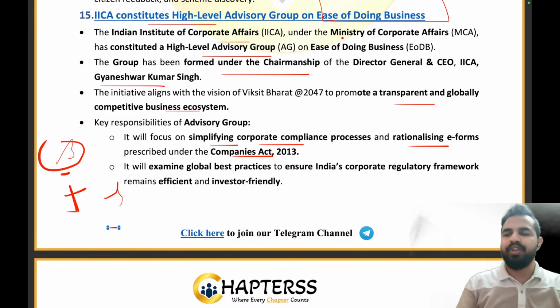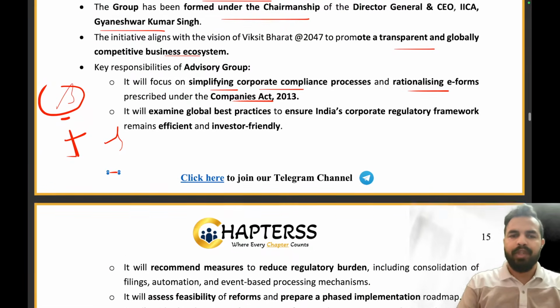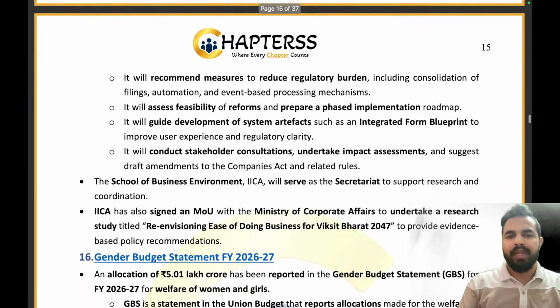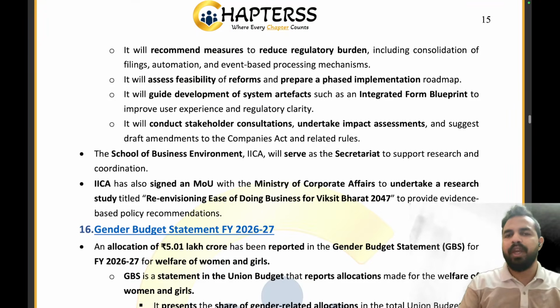Clear, everyone? Under the chairmanship of which personality? Gyaneshwar Kumar Singh. They will focus on simplifying corporate compliance processes and rationalizing e-forms prescribed under the Companies Act 2013. It will examine global best practices to ensure India's corporate regulatory framework remains efficient and investor friendly. It will recommend measures to reduce the regulatory burden of compliance on people.